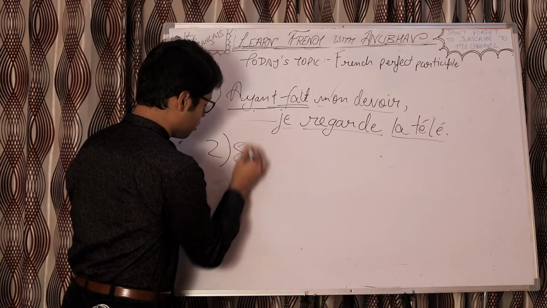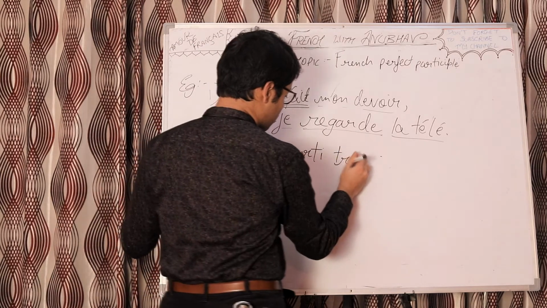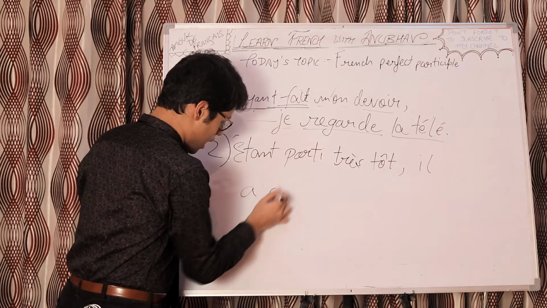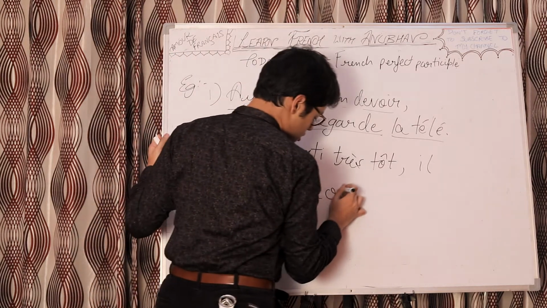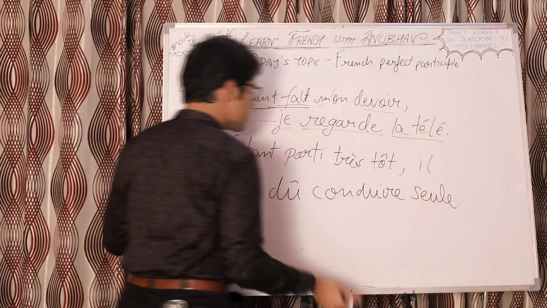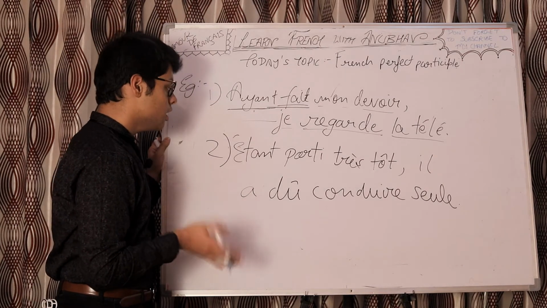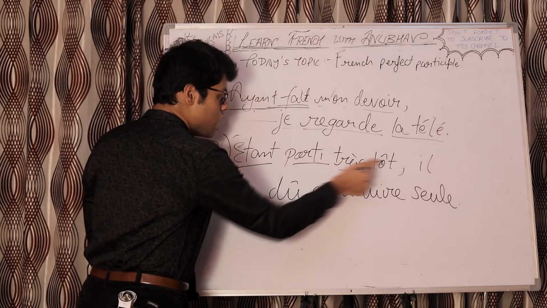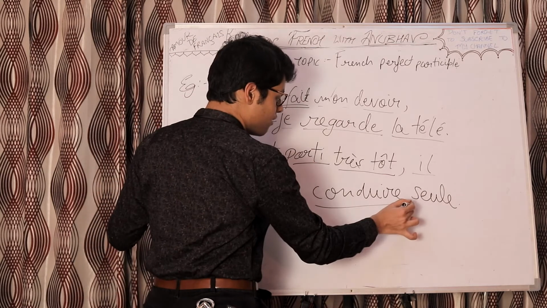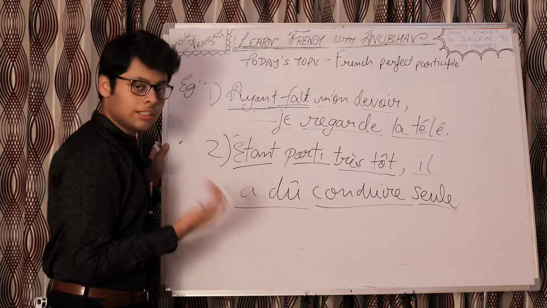Let's write: Étant parti très tôt, il a dû conduire seul. Having left very early, he had to drive alone. Étant parti très tôt, il a dû conduire seul.